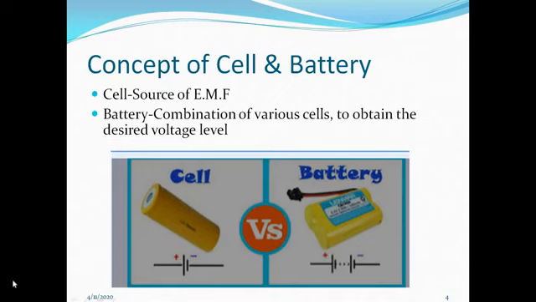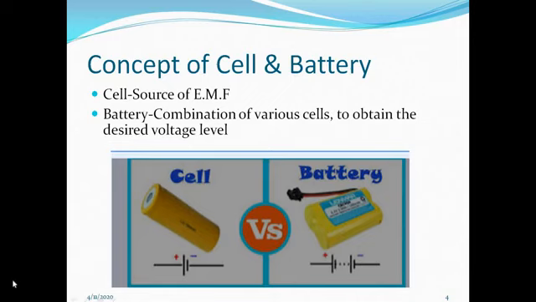Now see the concept of cell and battery. What is a cell? A cell is a source of EMF. It is a device which converts chemical energy into electrical energy. But the voltage of a single cell is not sufficient to fulfill the practical requirement of practical loads.